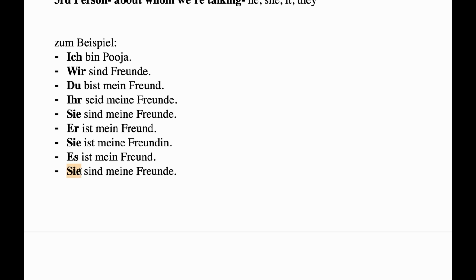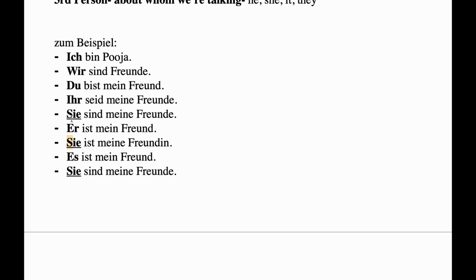They are my friends. Now as you see, this Sie and this Sie, we have all three Sie at the first place, and the capitalization rule is the same for all, which means if we put any word at the first place, the first letter of that word will become capital, right?